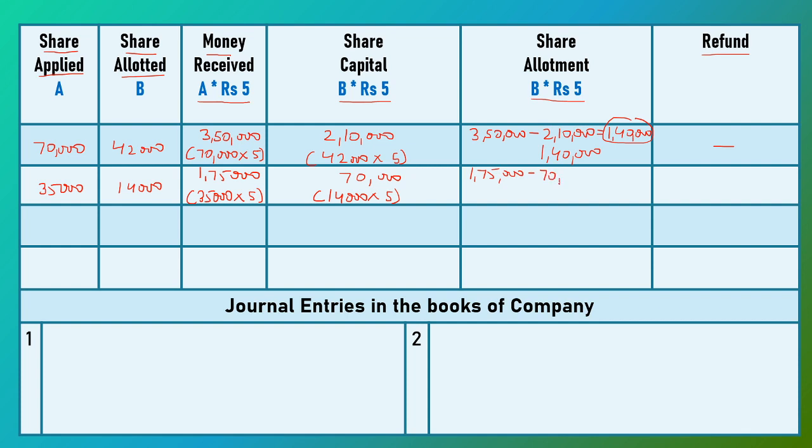Now after adjusting application money, we have the amount that we receive, 1,75,000, of which 70,000 is application amount, so the excess amount is 1,05,000. Now we can easily adjust allotment money on 14,000 shares at the rate of 5 rupees, so the allotment money is 70,000 and the excess amount that remains is 35,000, which we refund back to the applicants.